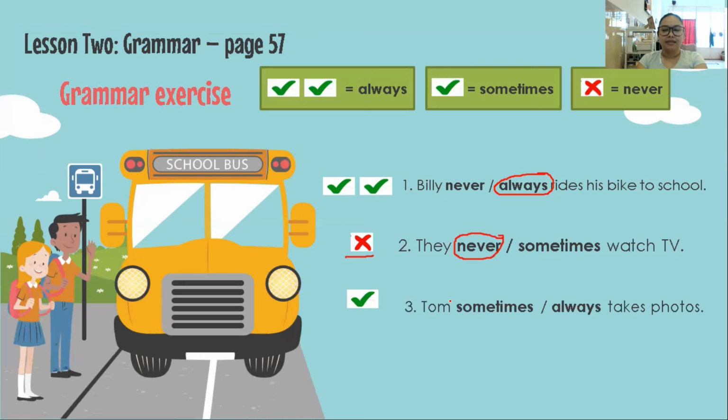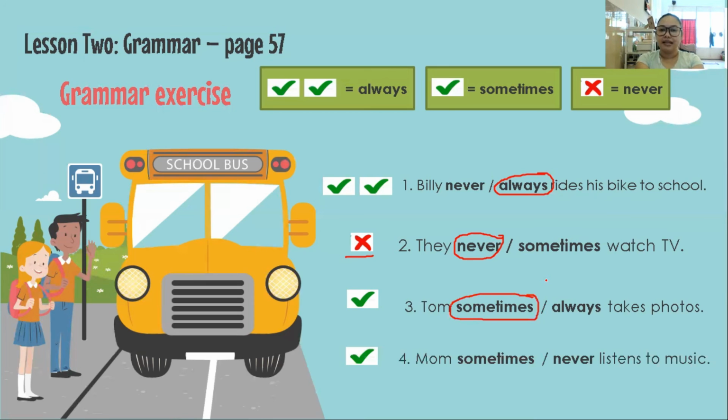Number 3. Tom sometimes always takes photos. What is our adverb of frequency here? It's, yes, sometimes. Very good. So we circle sometimes. And number 4, Mom sometimes never listens to music.